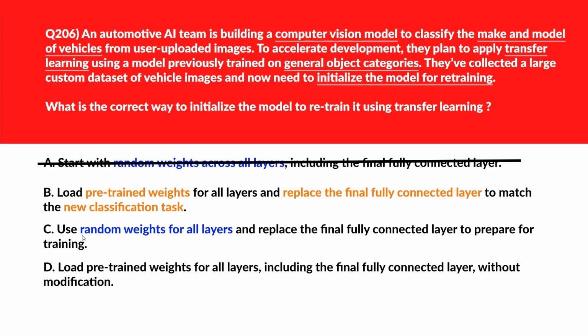We'll move to C. C says use random weights for all layers and replace the final fully connected layer to prepare for training. Random weights across all layers discard learned features and slow convergence. Wrong answer. Let's move to option D. D says load pre-trained weights for all layers, including the final fully connected layer, without modification. Retraining the original output layer misaligns with the new classification targets. We'll delete this and lock option B as the right answer.